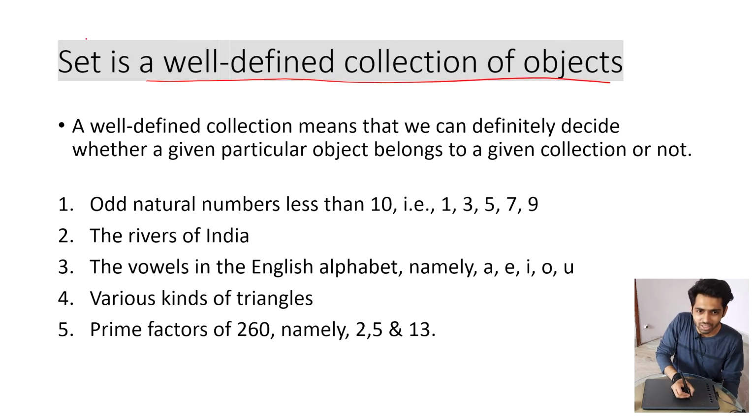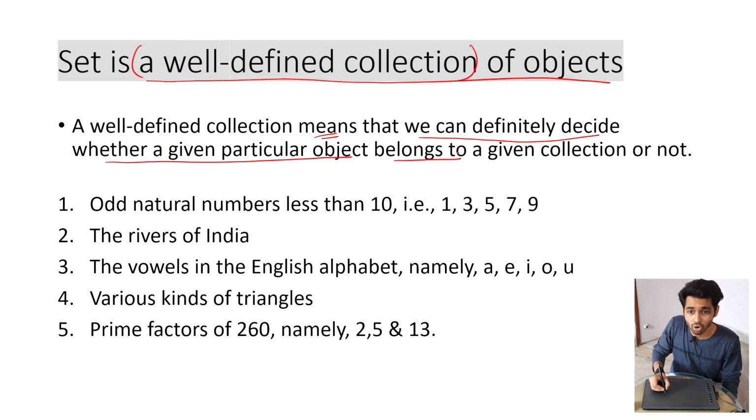Now here they are talking about a well-defined collection. What does that mean exactly? A well-defined collection means that we can definitely decide whether a given particular object belongs to or does not belong to a given collection or not. As we have understood, it is a collection.